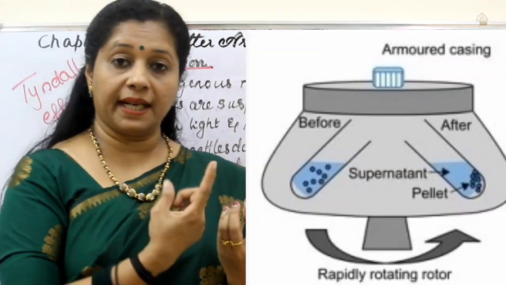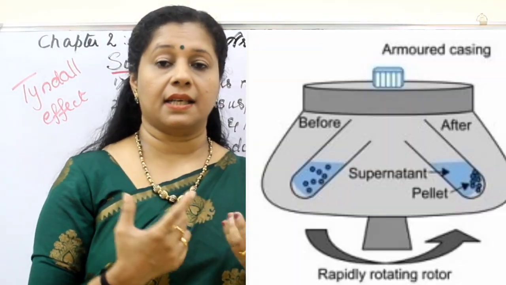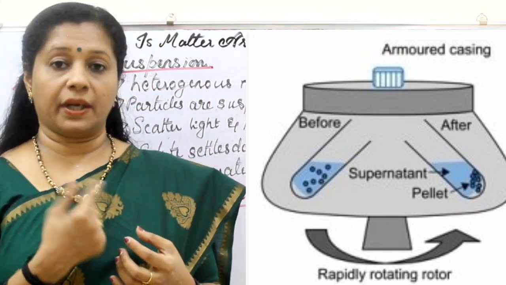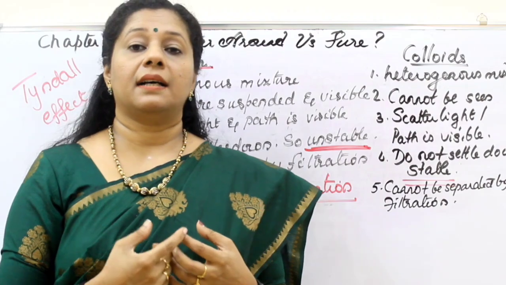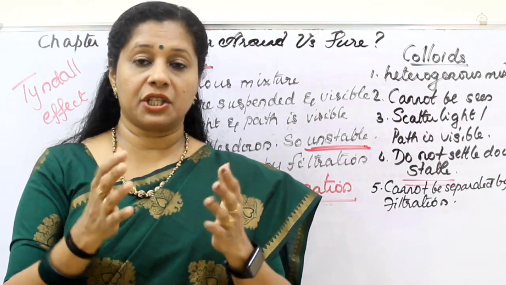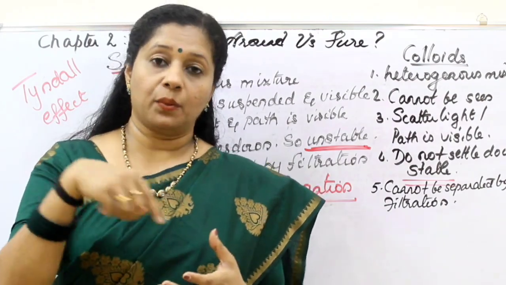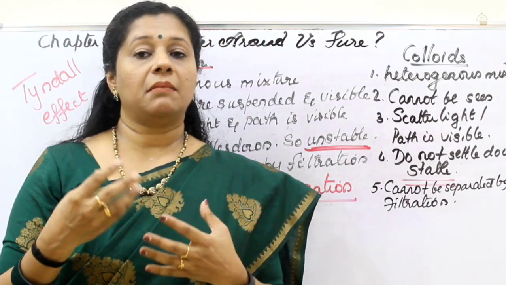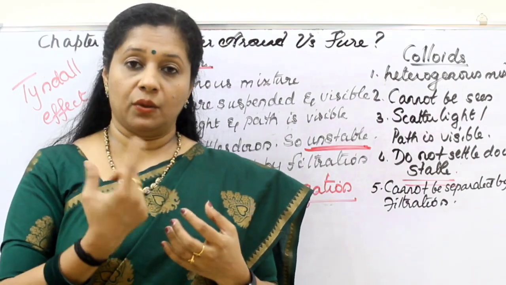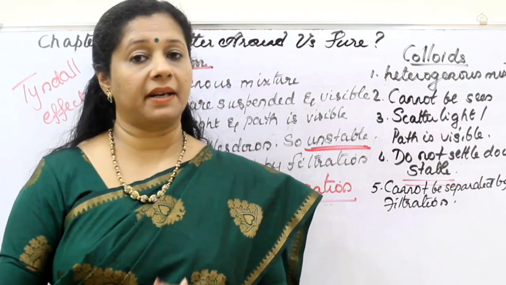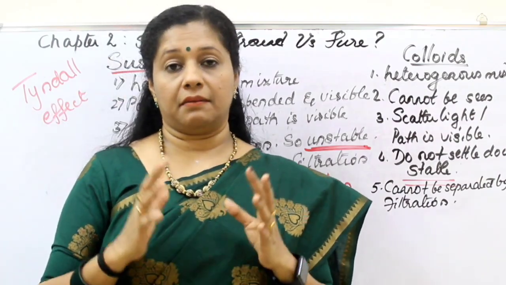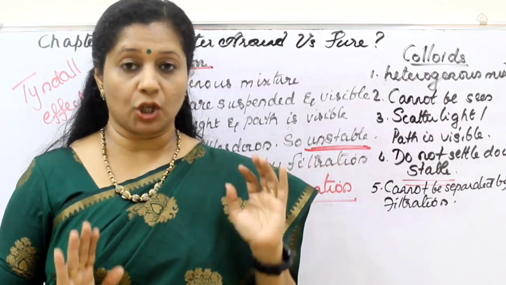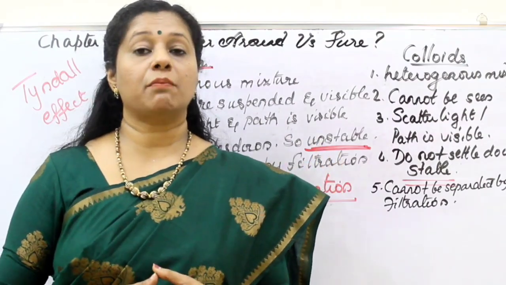Centrifugation means we are rotating it at a very high rate, maybe 10,000 times per second, like that. We can adjust the rotation frequency. This apparatus is there for centrifugation, and in that we can do it. So we can separate by different methods based on density. For example, blood or milk, we can do centrifugation and separate the components out. Okay, so separation of particles is not possible through filtration, but through the centrifugation process it is possible.